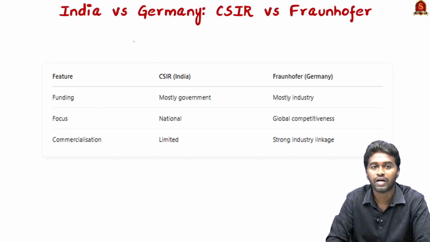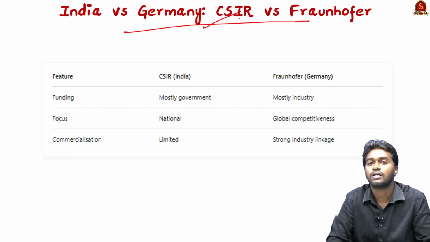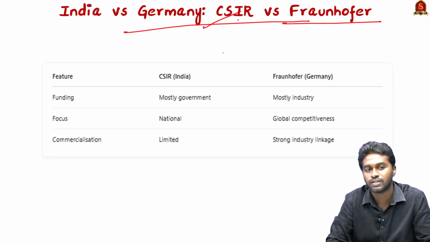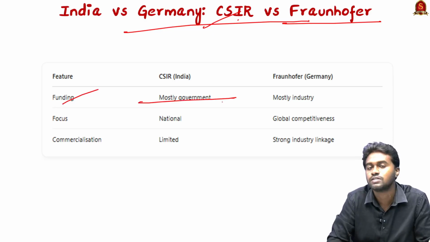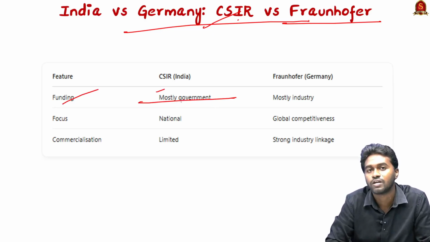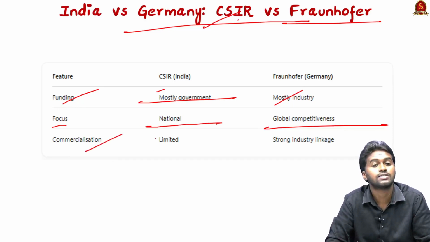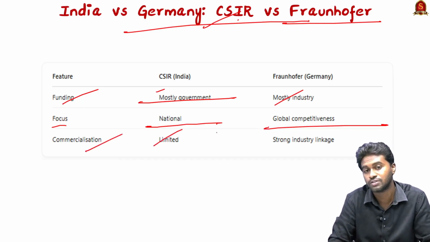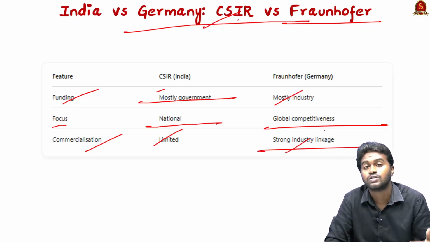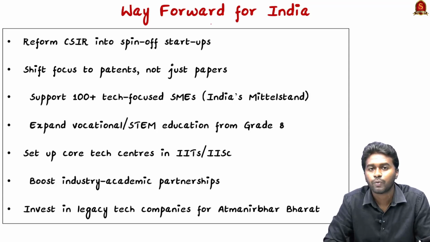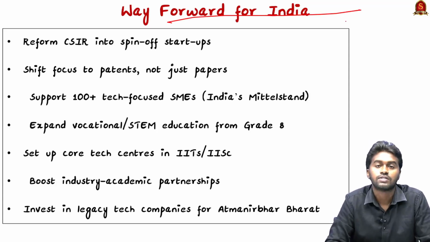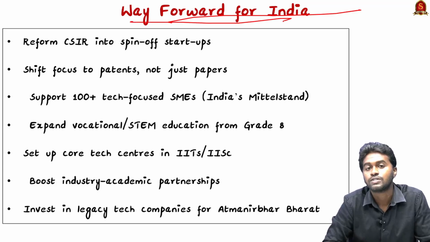Here you can see the comparison between the Council of Scientific and Industrial Research in India versus the Fraunhofer Society. Coming to the funding, in India it is mostly provided by the government, while in Germany it is mostly provided by the industry. In India we are focusing on national development, while the German society is focusing on global competition. On commercialization, India has very limited commercialization, while they have a strong industrial linkage. In this topic we discussed the challenges in India's research and development ecosystem, and how Germany is a role model for India.